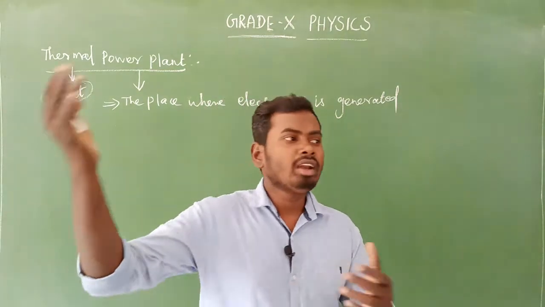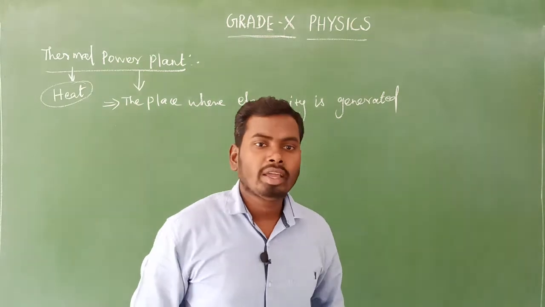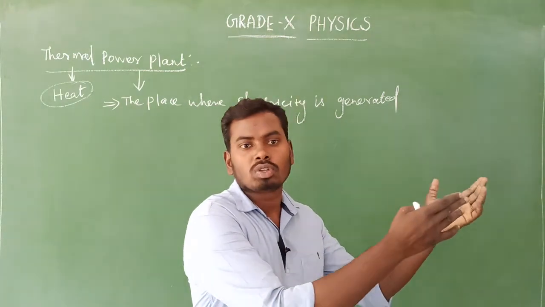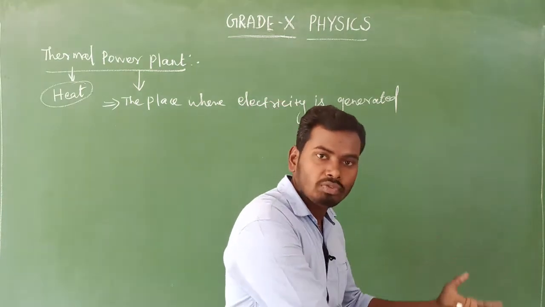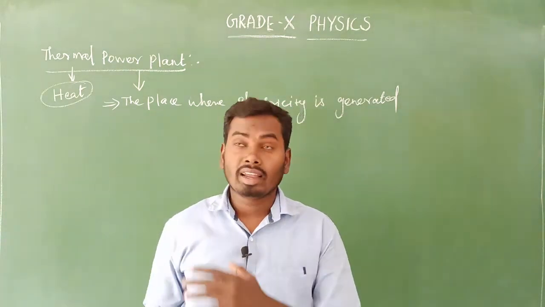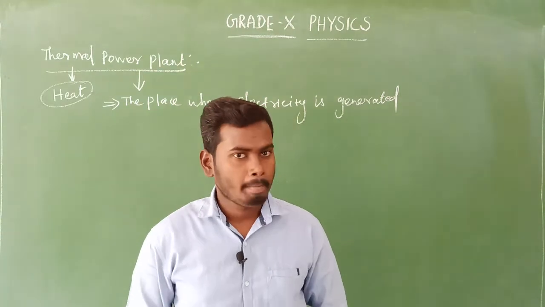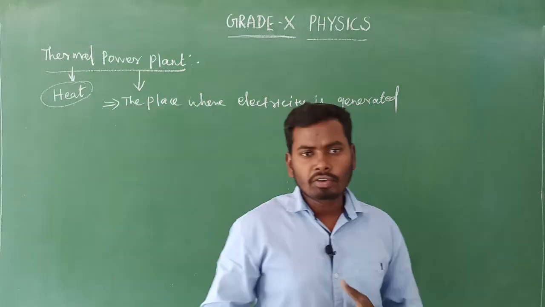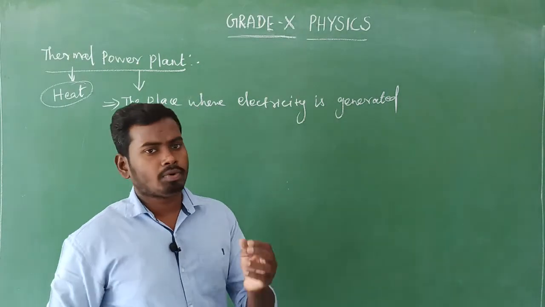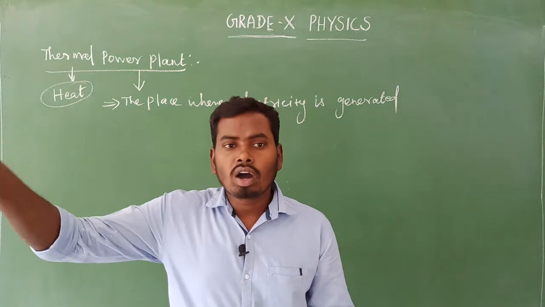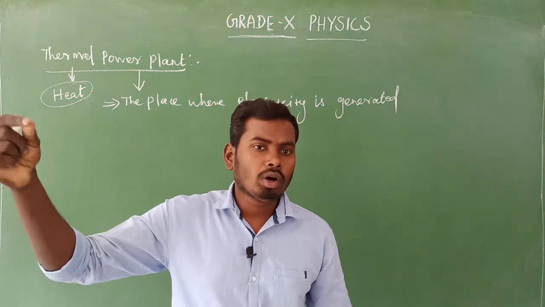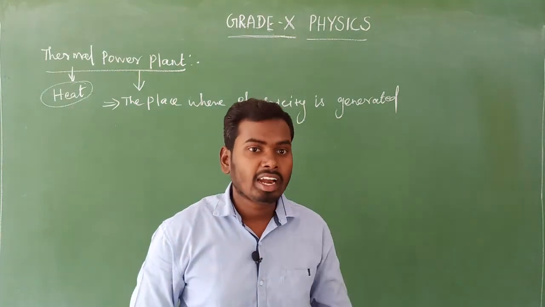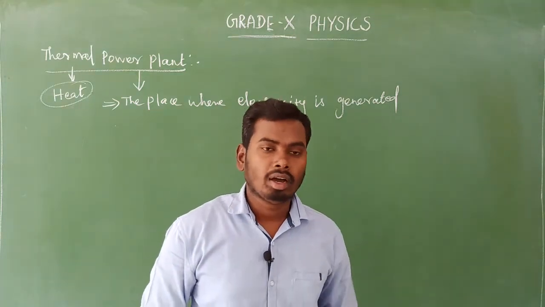So we have been converting different varieties of sources of energy into some usable form of energy like electrical energy. In this session we are going to see different varieties of sources of energy converted into electrical energy, which means electricity.